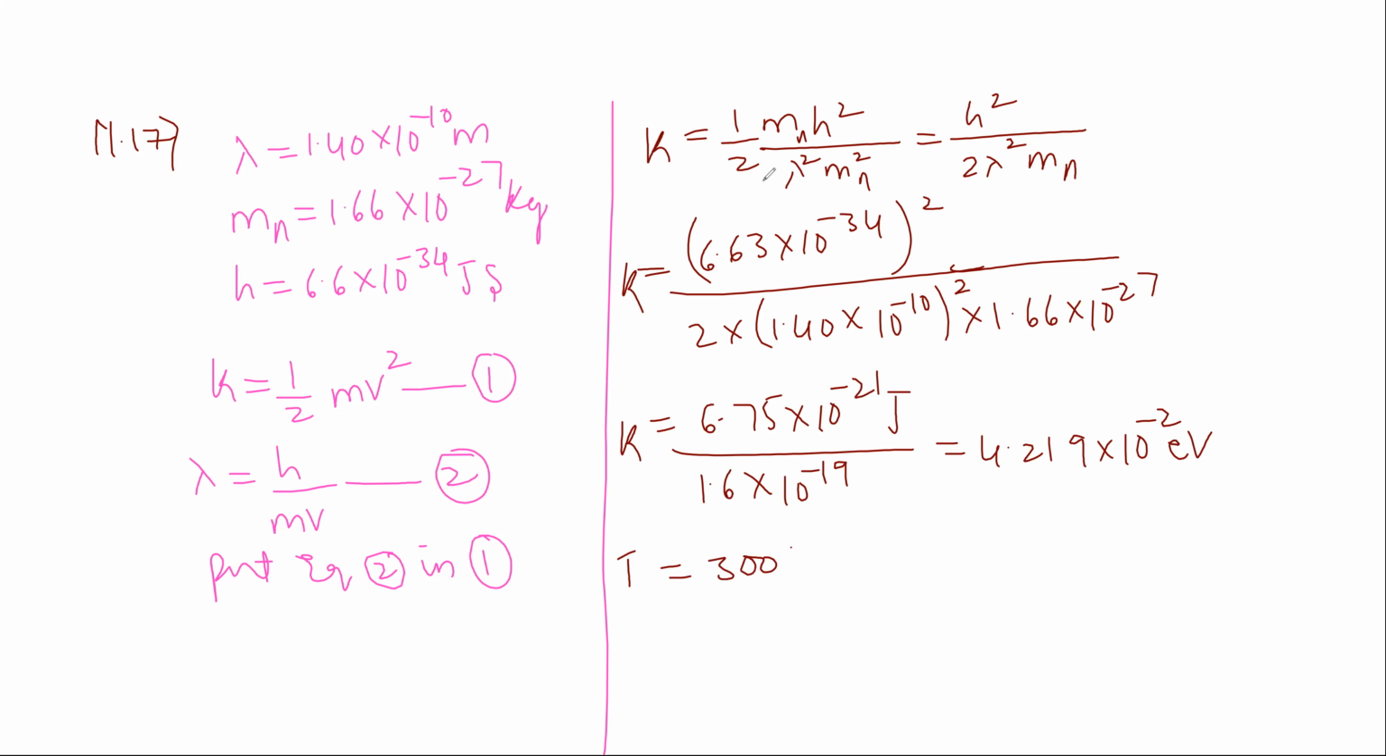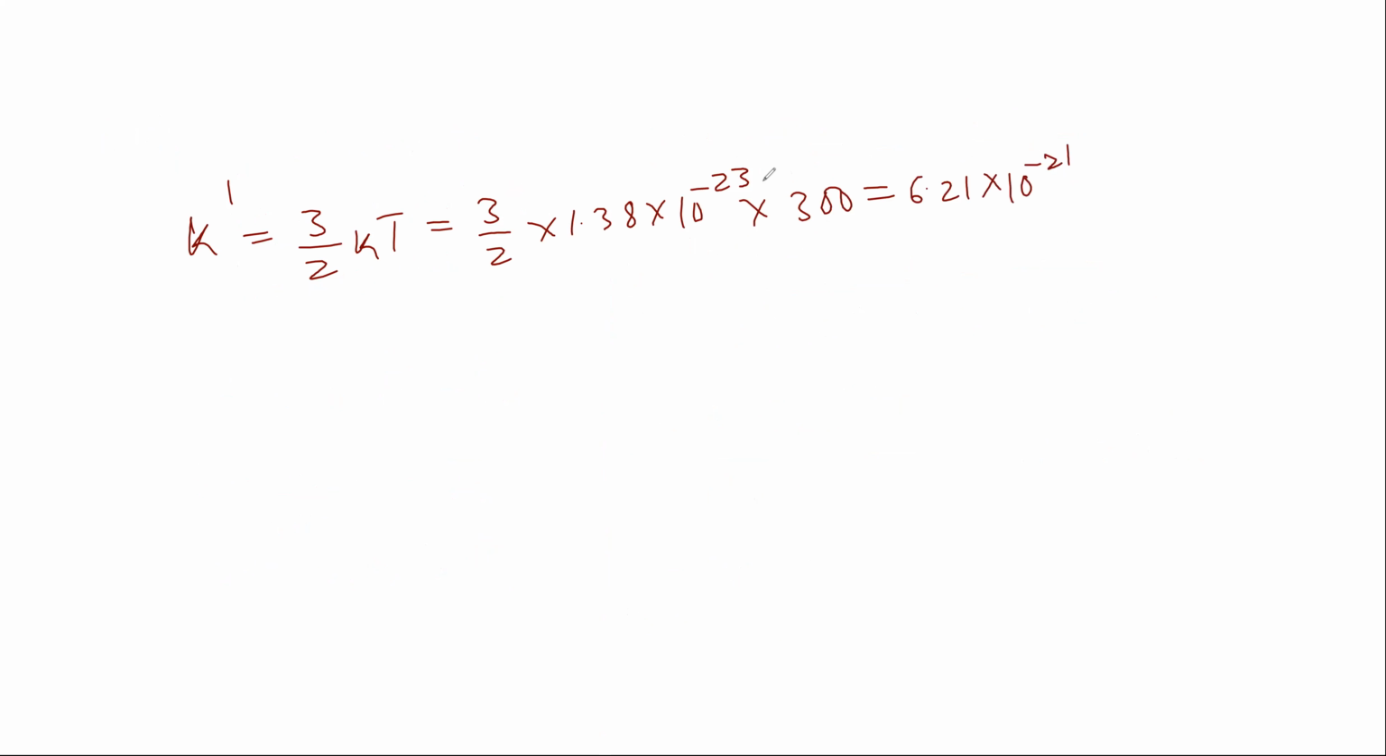The temperature is 300 Kelvin. The Boltzmann constant K is equal to 1.38 into 10 to the power of minus 23 kg meter square per second square per Kelvin. So the average kinetic energy of the neutron is 3 by 2 into K into T. That is 3 by 2 into 1.38 into 10 to the power of minus 23 into 300. Calculating gives 6.21 into 10 to the power of minus 21 joules.